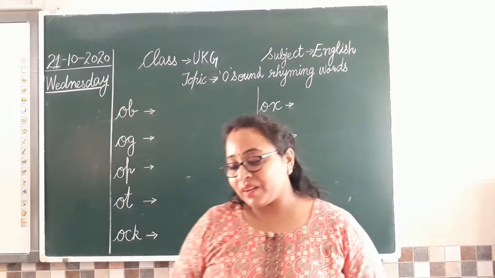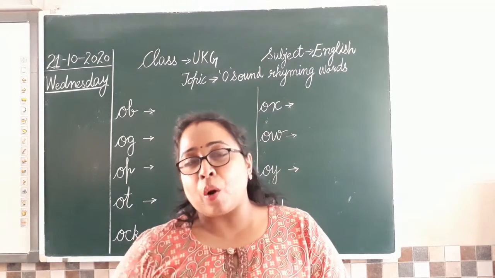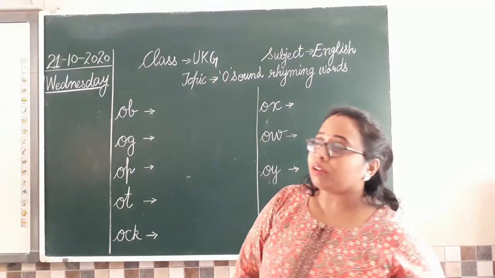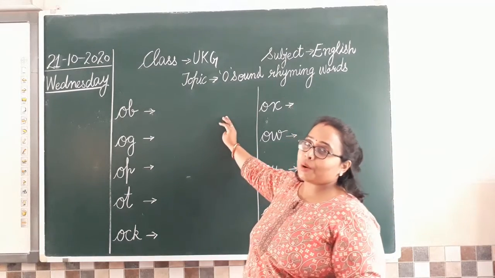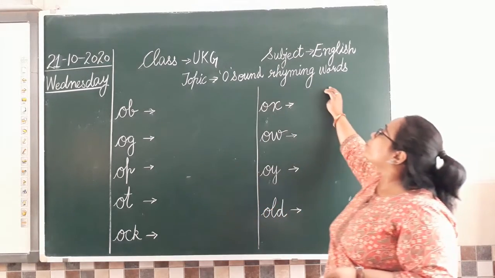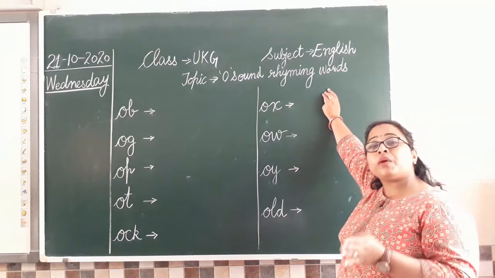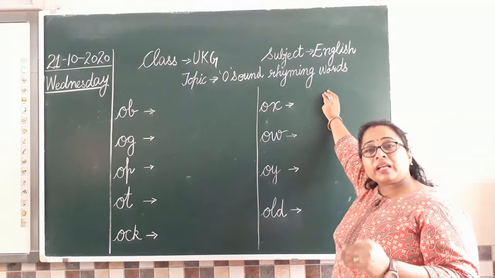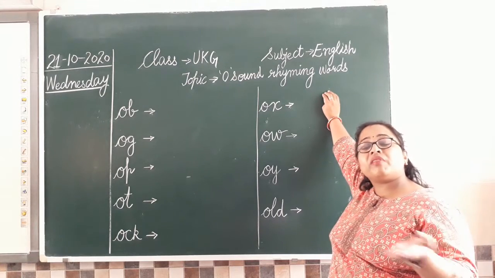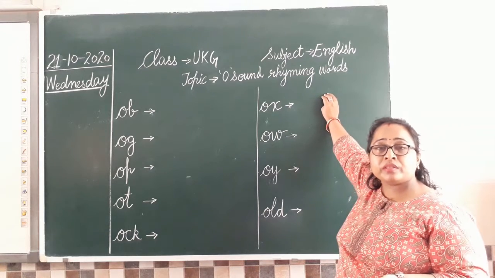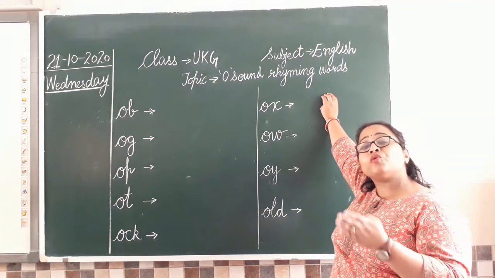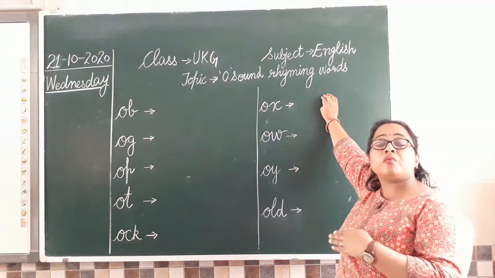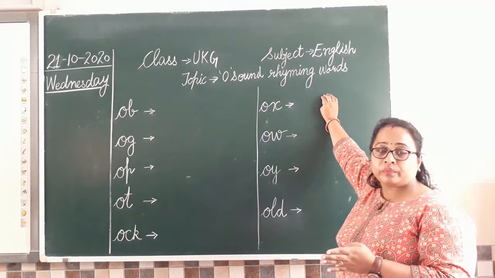Okay. Now great. Let's move towards today's topic. Today we are going to revise O sound rhyming words once again. See class, in the previous class also we have done O sound rhyming words. But today we are going to write these rhyming words in the notebook also. Clear?